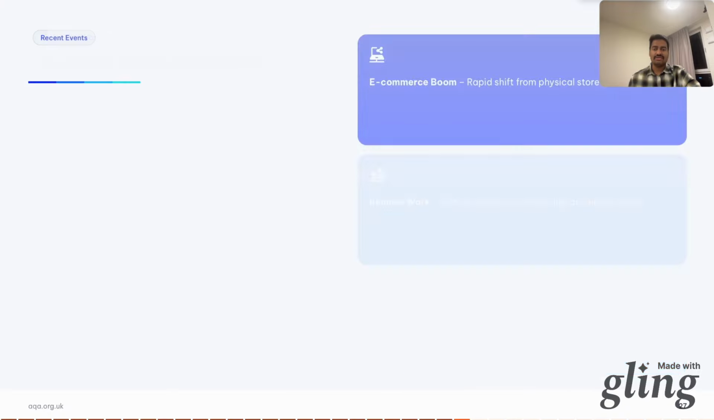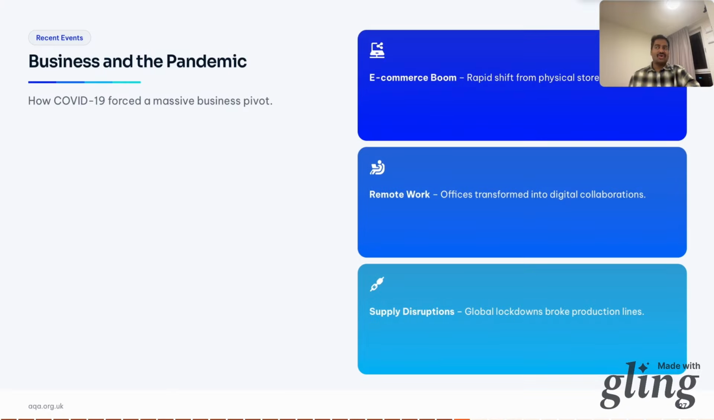And now we understand business and the pandemic. COVID-19 was a masterclass in external shocks. It forced three massive shifts. First, the e-commerce boom. Physical stores closed, online sales exploded. Second, remote work. Offices became digital collaborations. Zoom, Google Meet, and Teams became household names, and payment gateways also became more popular. Third, supply disruptions. Global lockdowns broke production lines. Remember the toilet paper shortage? That was a supply chain failure.